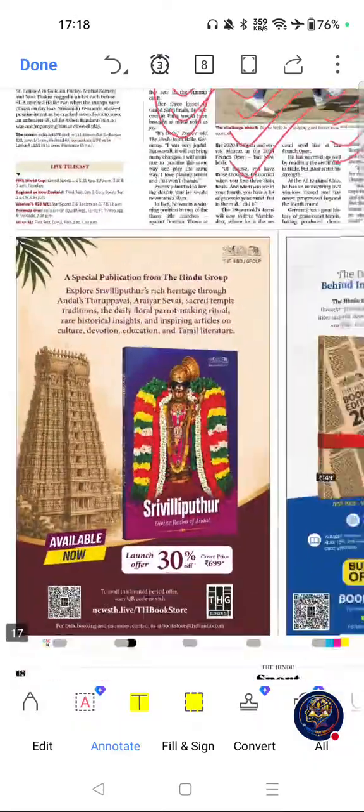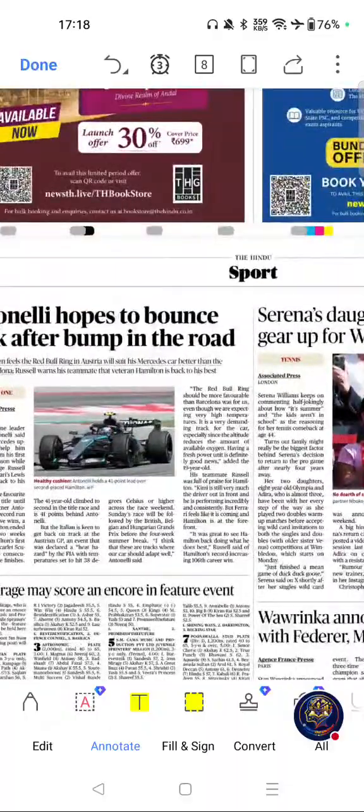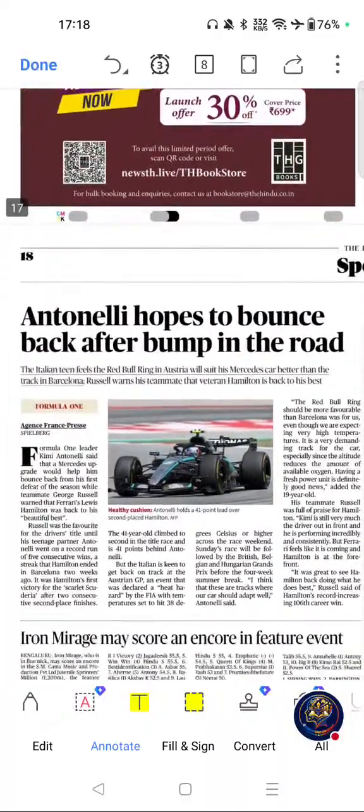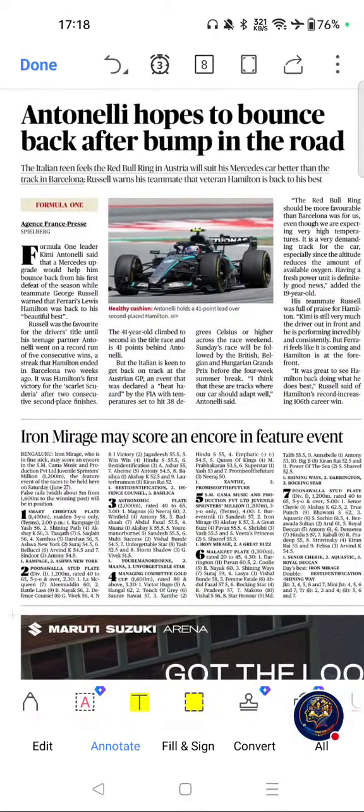These are the only important from here. Move on to next page, sports section. This one. Antonelli hopes to bounce back after bump in the road.